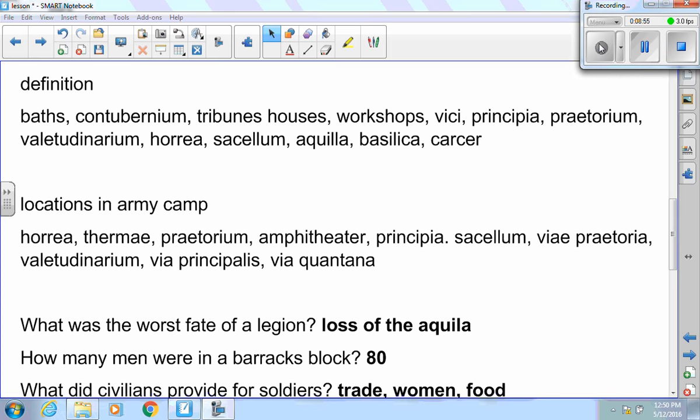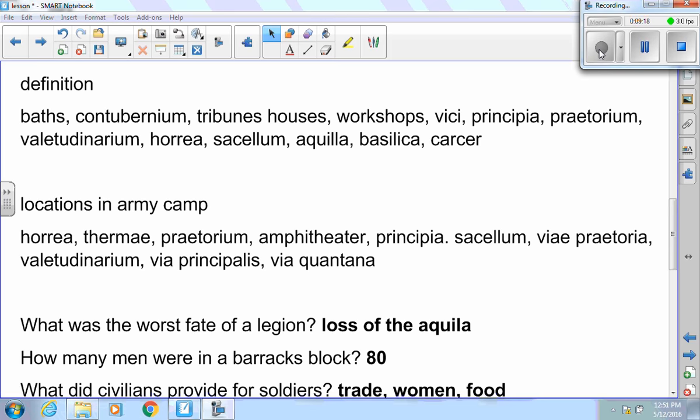Yeah, go sit. What is a valetudinarium? I will give you a hint. It's where you're going to end up if you don't get this right. The hospital. That's right. Very good. It is the hospital. Interesting part here, if you need some help, vale is what we say when we say goodbye, because we're saying be well. So a valetudinarium is a place to get well.